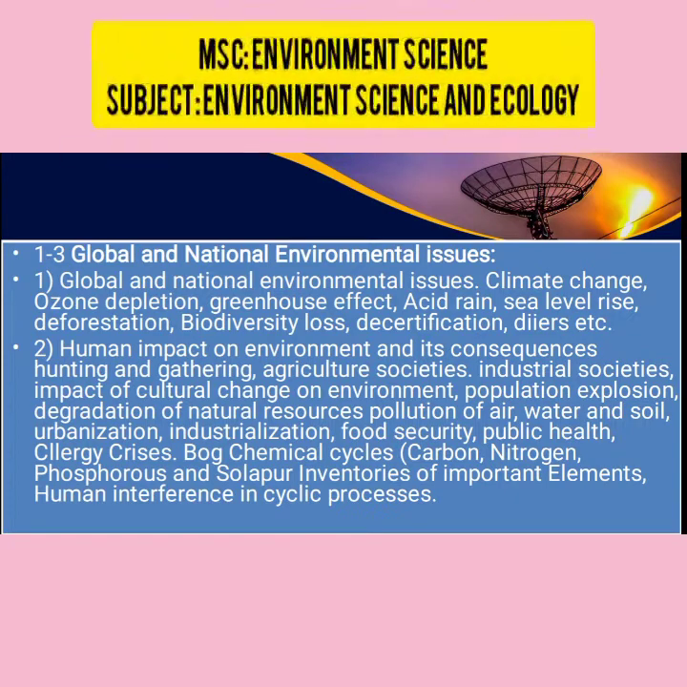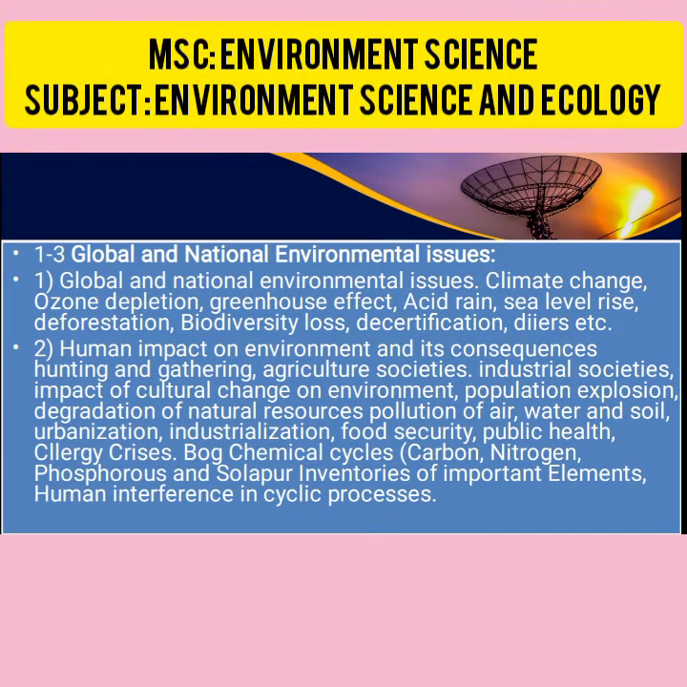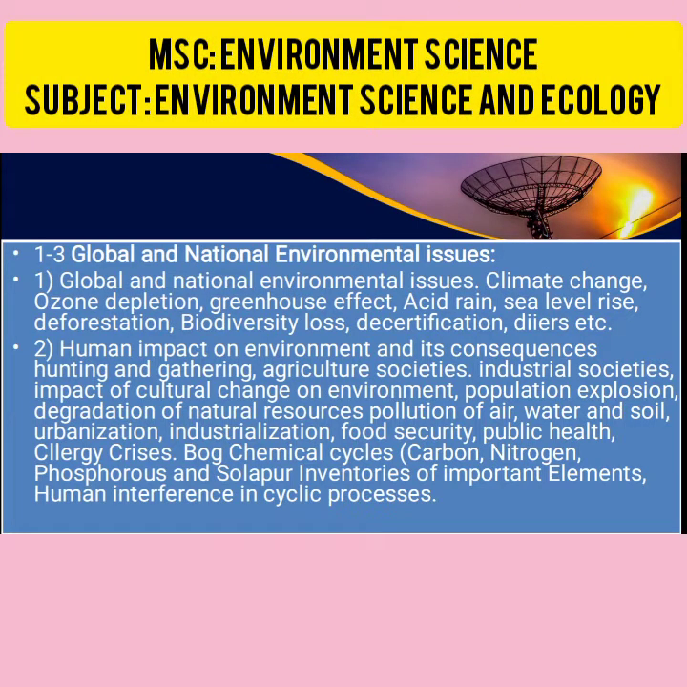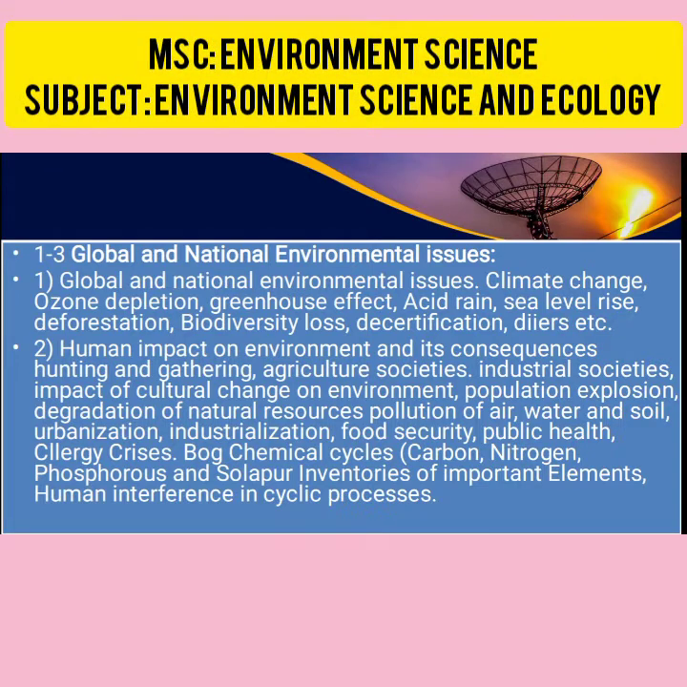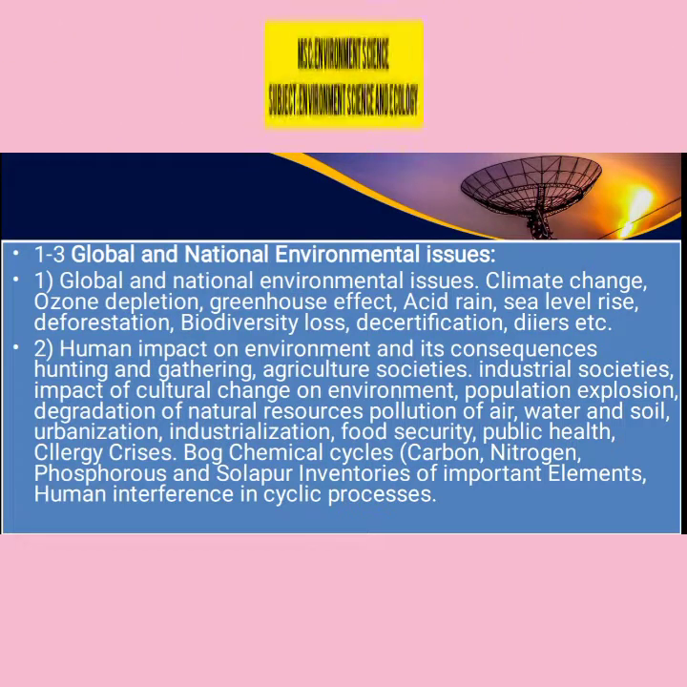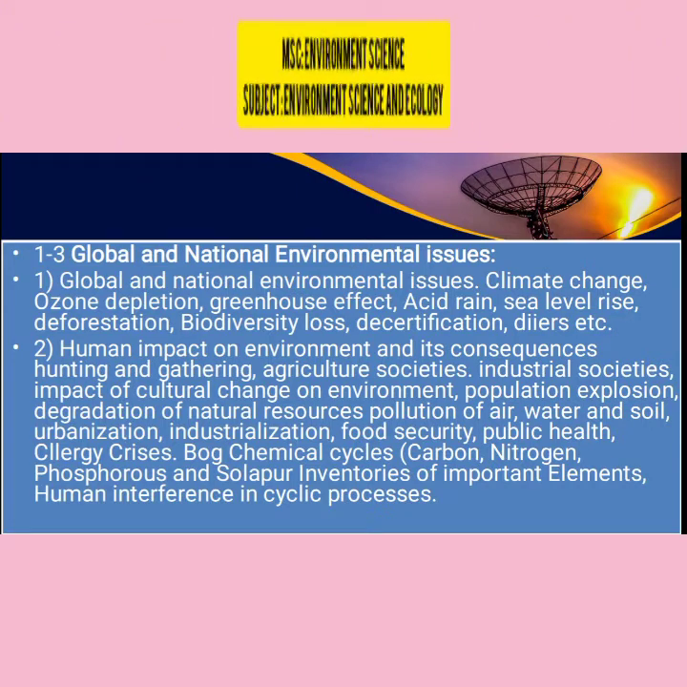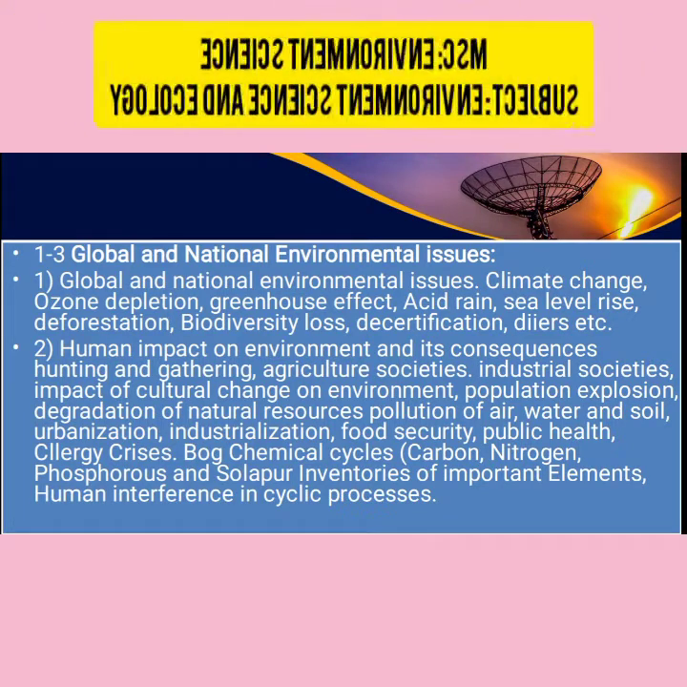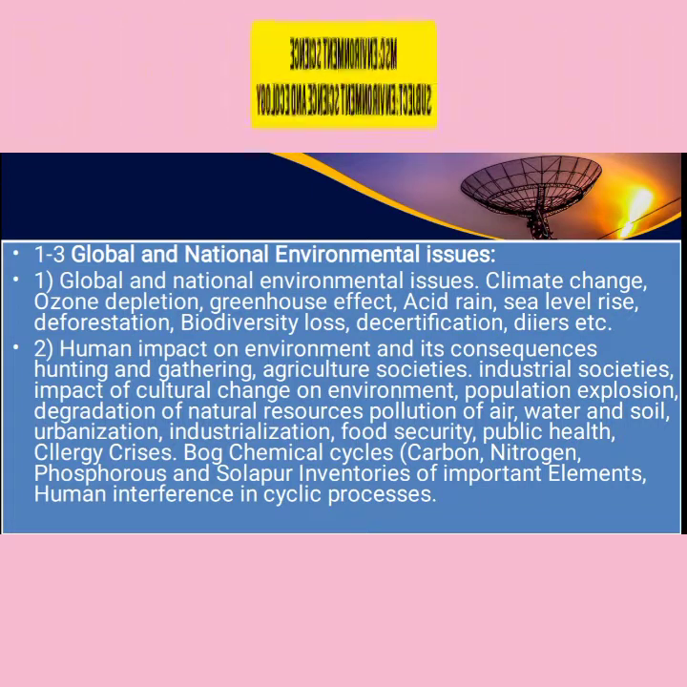Human impact on environment and its consequences: hunting, gathering, agriculture society, industrial society, impact of culture change on environment, population explosion, degradation of natural resources, pollution of air, water and soil, urbanization, industrialization, food security, public health, biogeochemical cycles: carbon, nitrogen, phosphorus, and the sulphur inventory, important elements, human interference in cyclic processes. Those are the global and national issues about the environment.